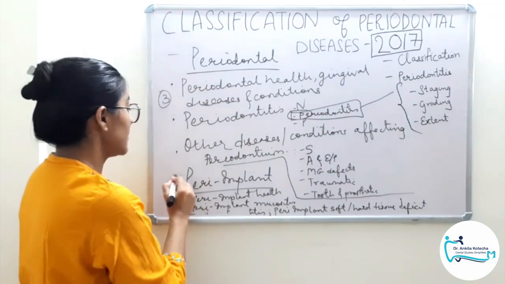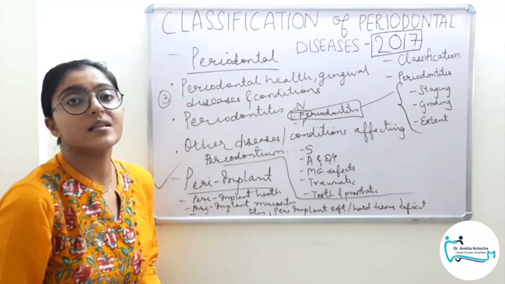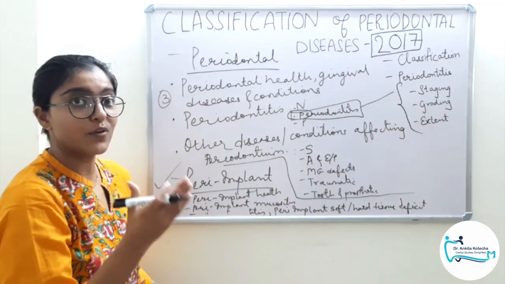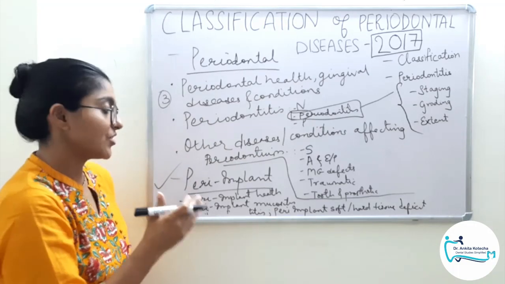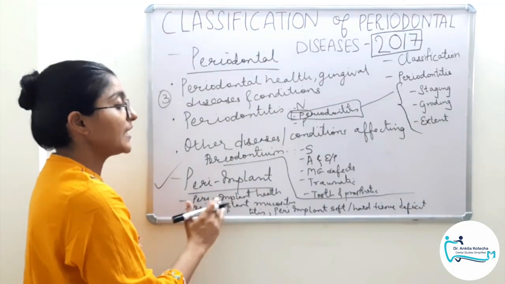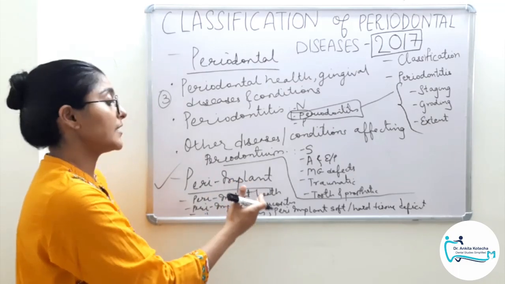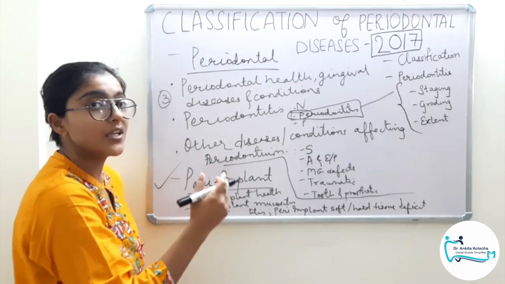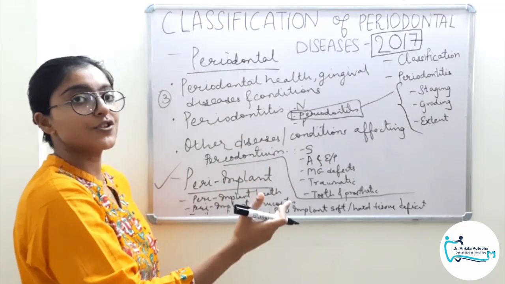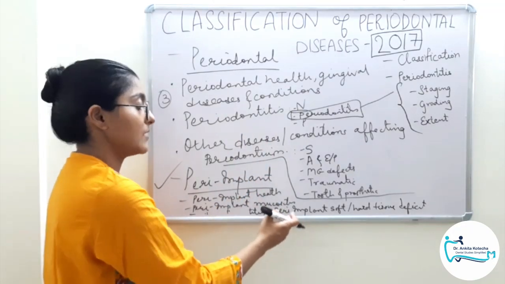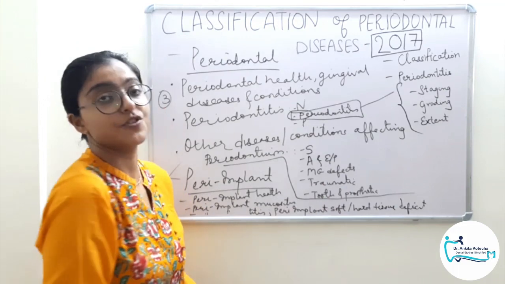Clear? The second change is the inclusion of peri-implant diseases. A category exclusively for peri-implant health and diseases, which covers peri-implant health, peri-implant mucosa inflammation, that is mucositis, peri-implant related inflammation, so peri-implantitis, and the soft and hard tissue deficits associated with implants. So peri-implant soft and hard tissue deficit.